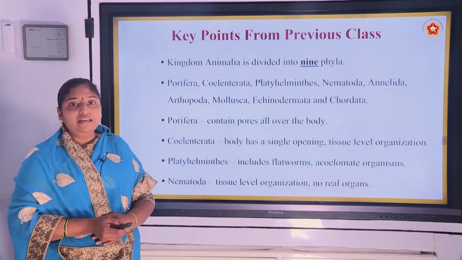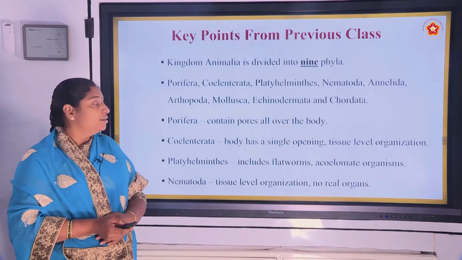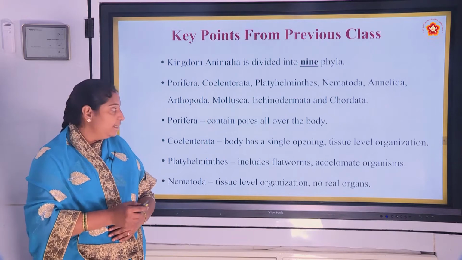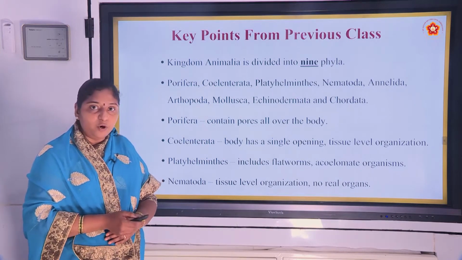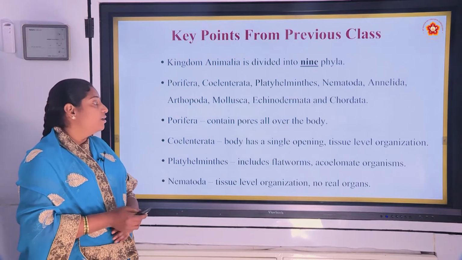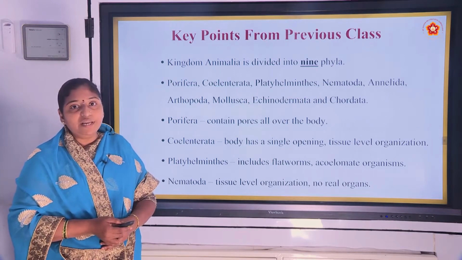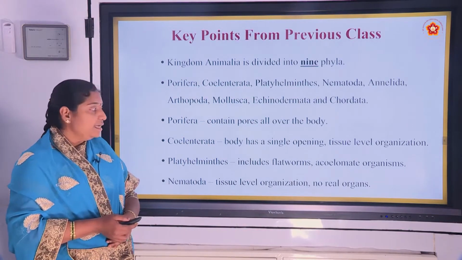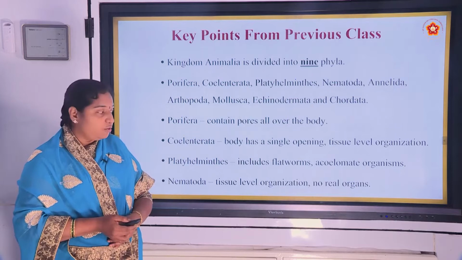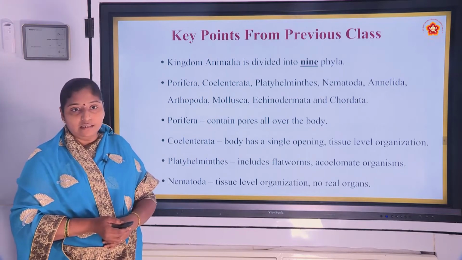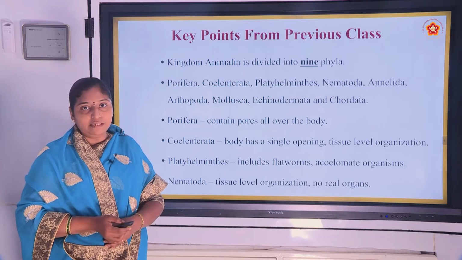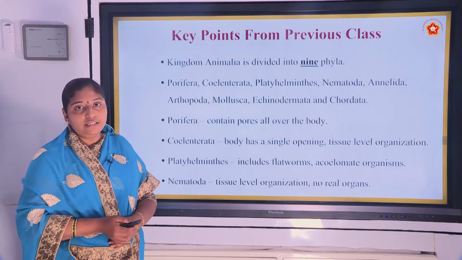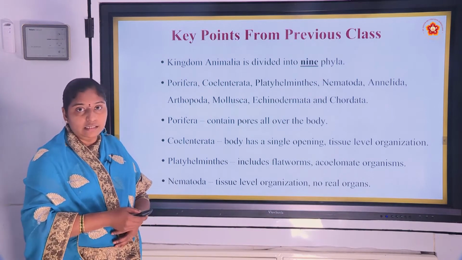First, we will see main points of the Porifera. Organisms include pores, they contain pores all over the body. Coelenterata, body has a single opening and tissue level organization is seen. Platyhelminthes include flatworms, acoelomate organisms, that is coelom is absent. Nematoda, tissue level organization is seen and no real organs are formed.